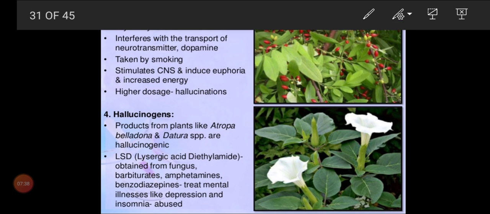And how do they take it? This is very, very important, children. Dopamine interferes with the transport of neurotransmitters. And how do they take it? By smoking. First we learned about snorting, second group we learned about injection, and the third group we are learning here, very simple, by smoking. It will stimulate the CNS, induce euphoria and increased energy. And a high dosage of this leads to hallucination.